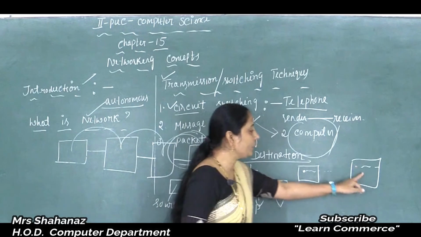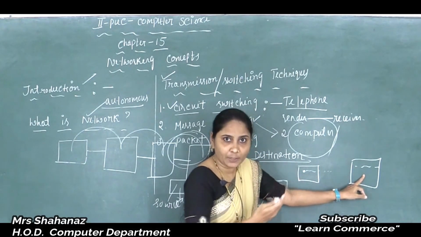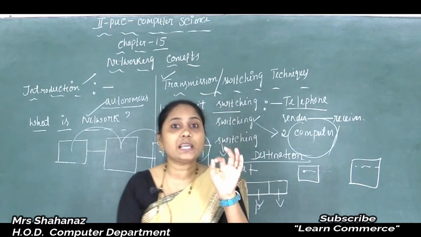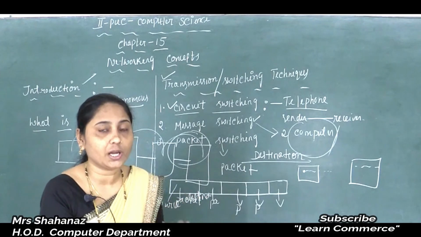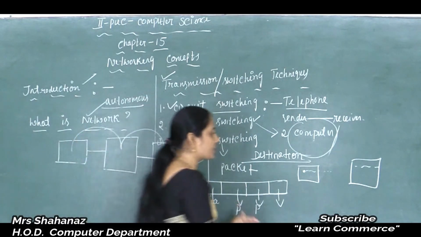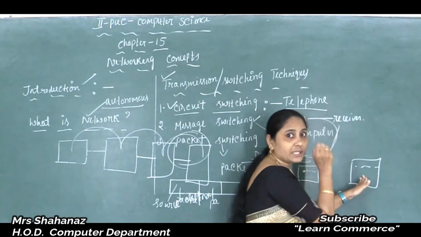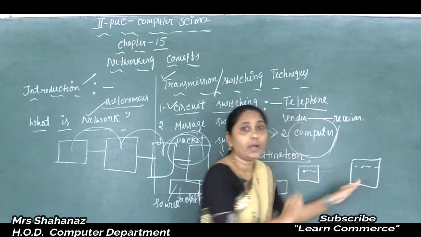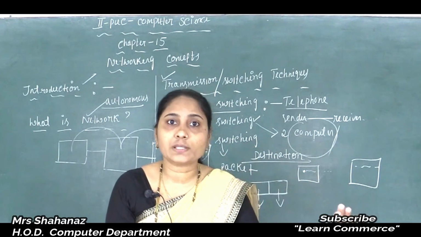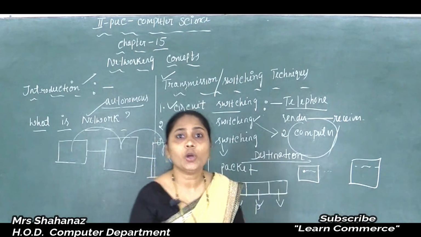So what will it do? The second computer is accepting the packet, and while accepting the packet it is adding a sequencing number to the packet here. So when the packet passes from this computer to the next computer, this computer is adding the sequencing number to each packet at the receiving end, and by using such a sequencing number the original message is going to be reconstructed.